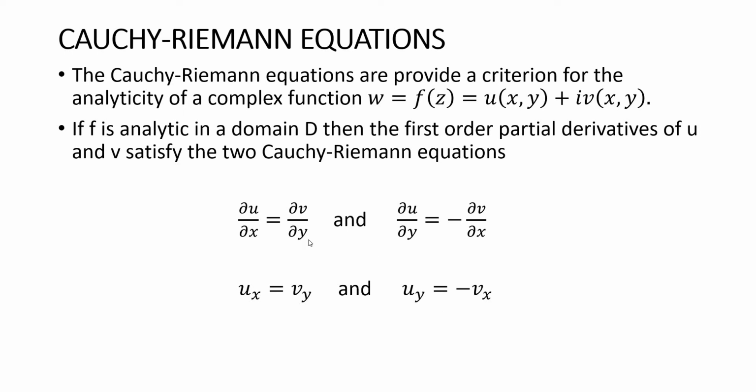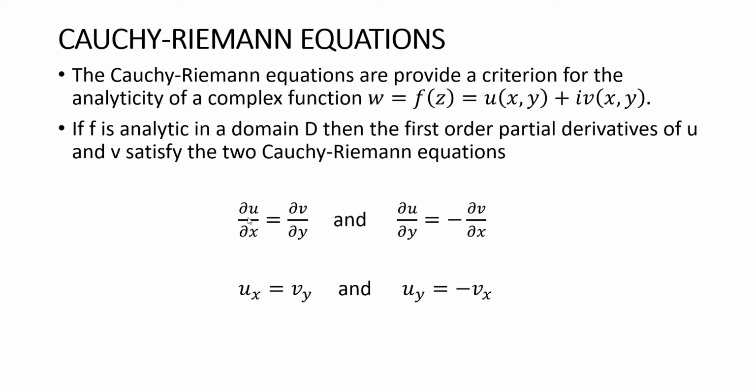Okay. So that means if a complex function f is analytic, then the first order partial derivatives of u and v exist. The first order partial derivatives of u are dou u by dou x and dou u by dou y. Similarly, the first order partial derivatives of v are dou v by dou x and dou v by dou y. And the Cauchy-Riemann equations are dou u by dou x equal to dou v by dou y.